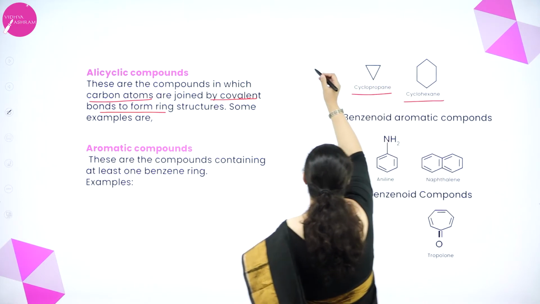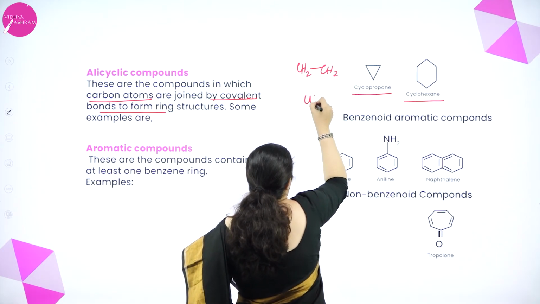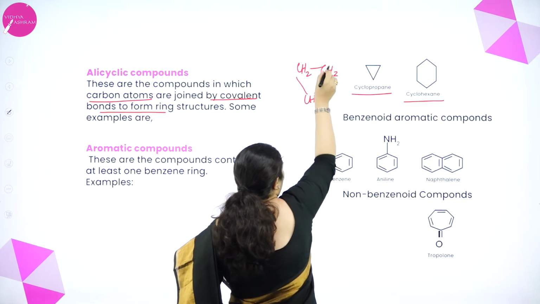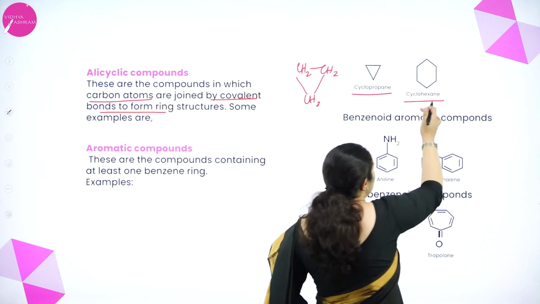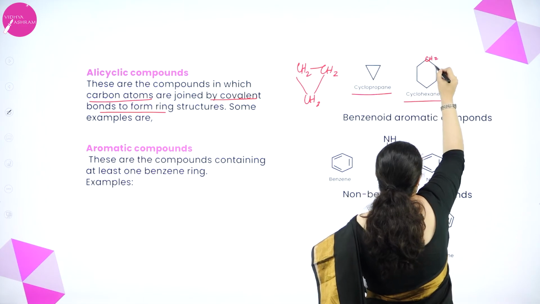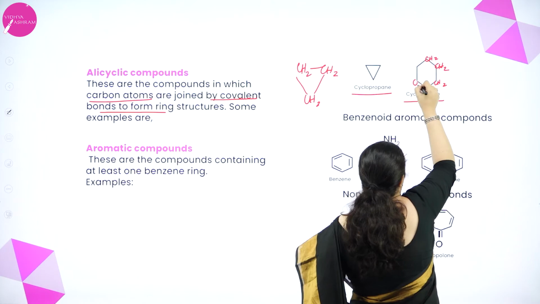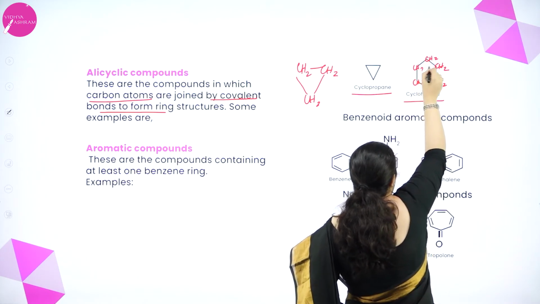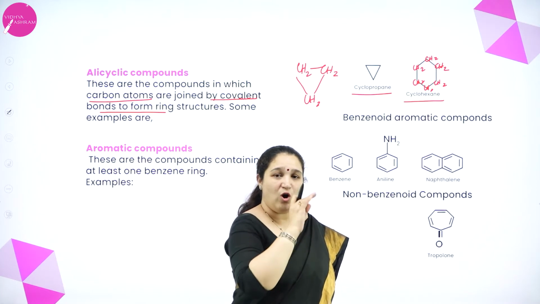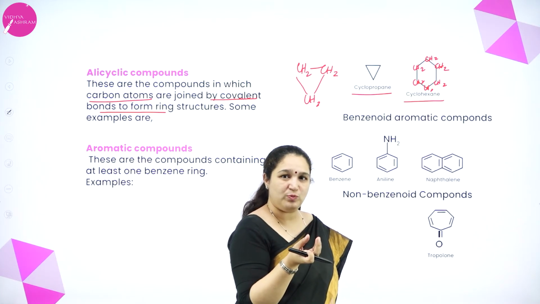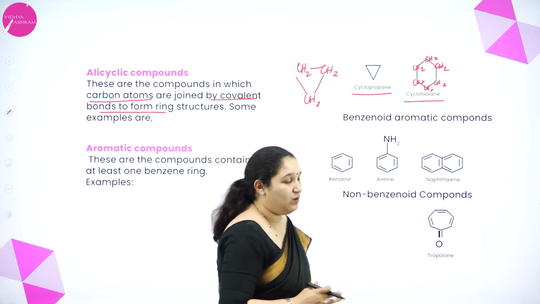Here if you see cyclopropane, it is CH2, CH2, CH2. All are same, no? CH2 group only is there in all three positions. Cyclohexane also has CH2, CH2, CH2, CH2, CH2, CH2. So there are 6 CH2 groups in the form of a ring. They are all the same kind of group, only CH2 group is present. So they are called alicyclic compounds.